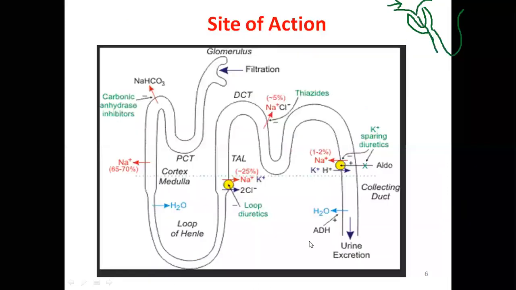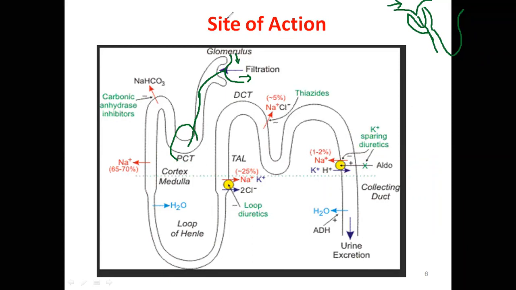Now you see this is the nephron structure, and this is excretion. Whatever fluid comes from the blood vessel, the capillary, enters this part, which is called the glomerulus. Then the fluid comes to the proximal convoluted tubule. It is bent very close to the glomerulus, so that's why it is called the PCT.